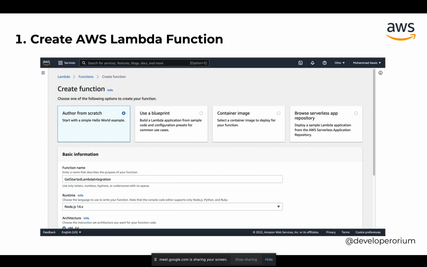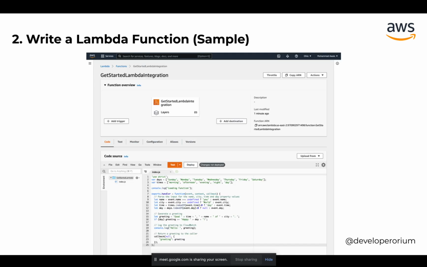When I clicked on submit, the second screen showed the instance running on AWS Lambda. The AWS Lambda function is now ready. If you can see this screen, in the function overview section, you can see the Get Started Lambda Integration card on the screen.